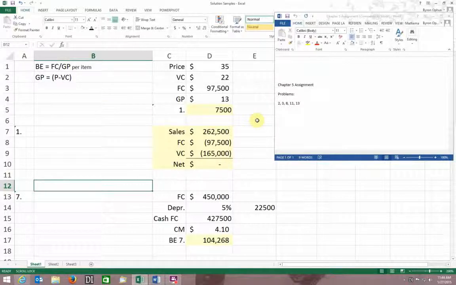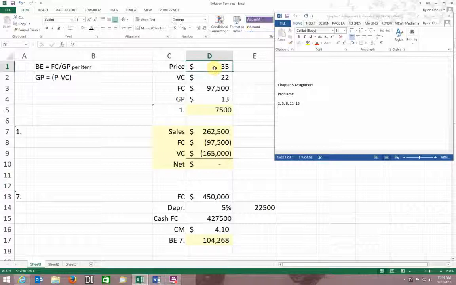So, okay, we'll take a look here, and we'll say that number 1 is. Sorry, got to get to the right page here. On page 146 is like your number 2 basically, but it says Shock Electronics sells portable heaters for $35 per unit, and the variable cost to produce them is $22. Mr. Amps estimates that the fixed costs are $97,500. So compute the break-even point in units.